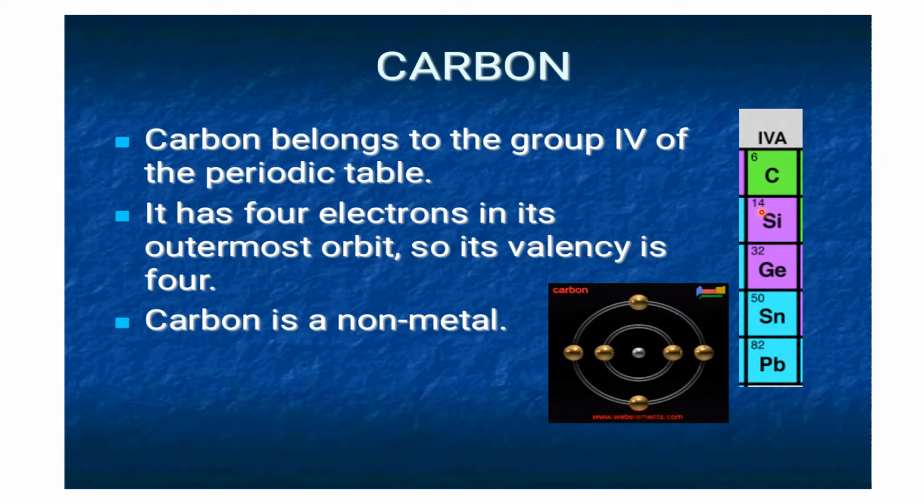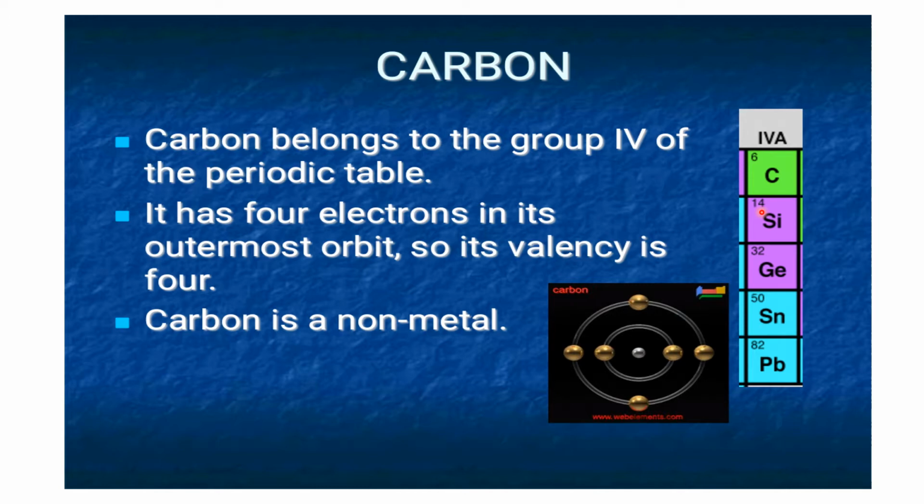Here, the element carbon has the atomic number 6 and its electronic configuration is 1s2, 2s2, 2p2. So the first orbit and the second s orbital are completely filled, whereas the 2p orbital is incompletely filled.